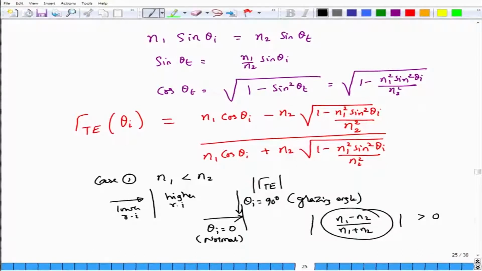Of course, if n1 and n2 are wildly different, that is n2 is say 100 and n1 is just 1, which is the lowest possible value that you can have, this magnitude will also be quite approaching 1, because n2 will be much larger than n1. So, you can kind of remove n1 from numerator and denominator in relation to the value of n2 there, and the value of gamma TE will be approximately equal to 1. This kind of makes sense, right.